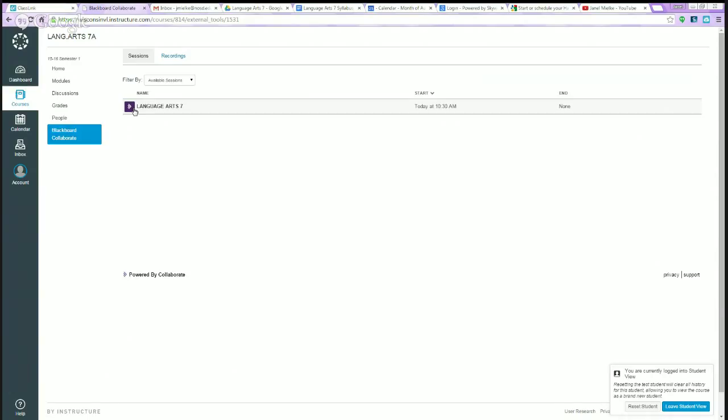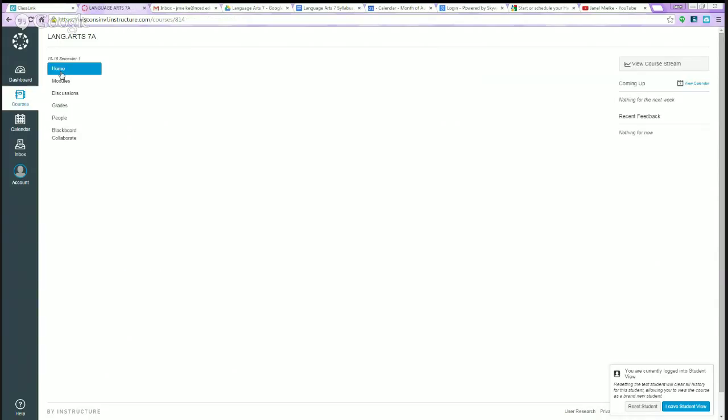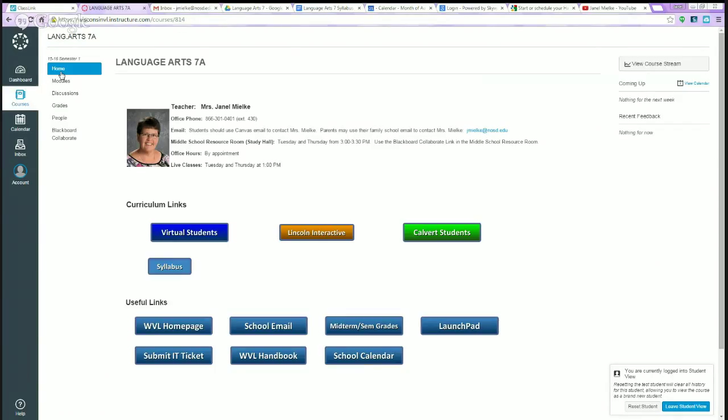So those are the bulk of the things that you need if you are on the virtual pathway for Language Arts 7. Now, just a couple of things to note. For this class this year, for the virtual students, you will not be able to work ahead, and that's because I am going to be writing the course this year as we go. So it won't be available in advance.